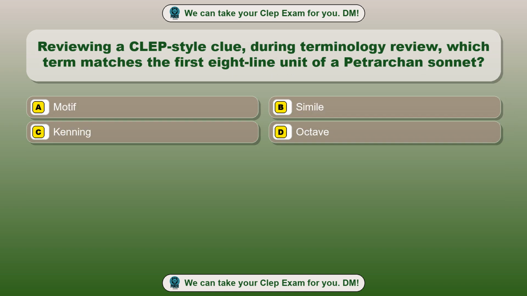Question 78. Reviewing a CLEP-style clue during terminology review, which term matches the first 8-line unit of a Petrarchan sonnet? Option A, Motif. Option B, Simile. Option C, Kenning. Option D, Octave. The correct answer is option D.